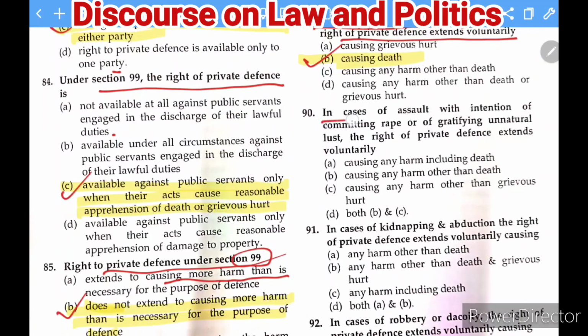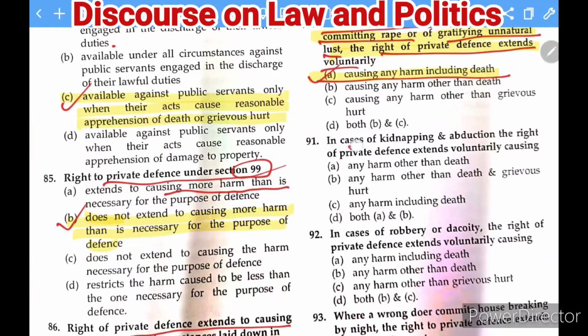Next question. In case of assault with the intention of committing rape or of gratifying unnatural lust, the right of private defense extends to voluntarily causing. So in that case the right to private defense will include even death also. You can cause the death of some person if such a situation happens. So this is how you can find here.